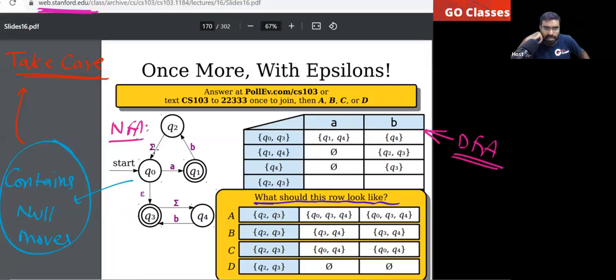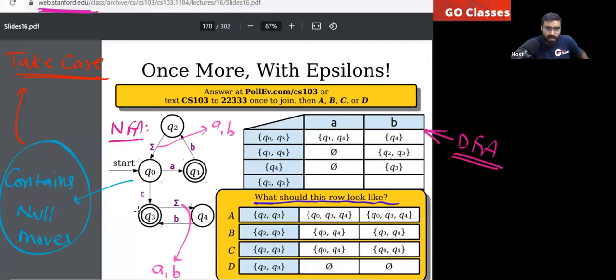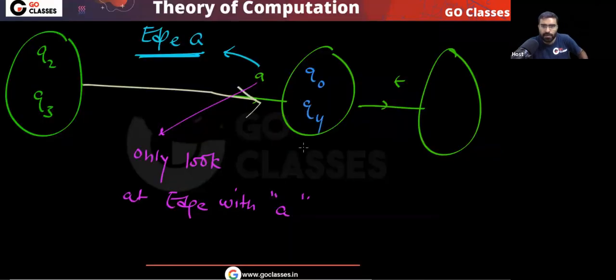Remember this sigma means A comma B. So where will Q2 go on A? Q2 will go to Q0. Yes or no? Where will Q3 go on symbol A? It will go to Q4.